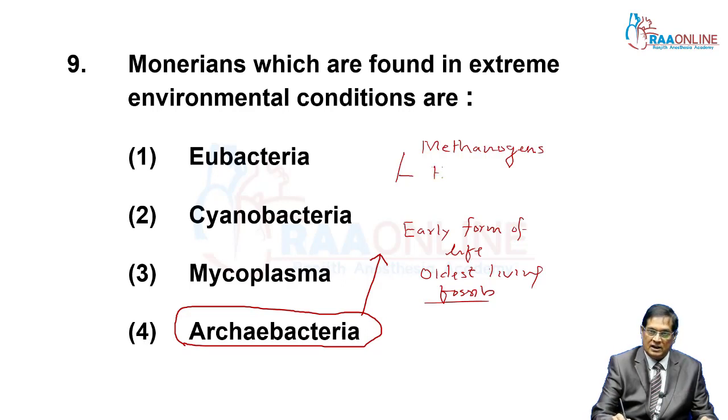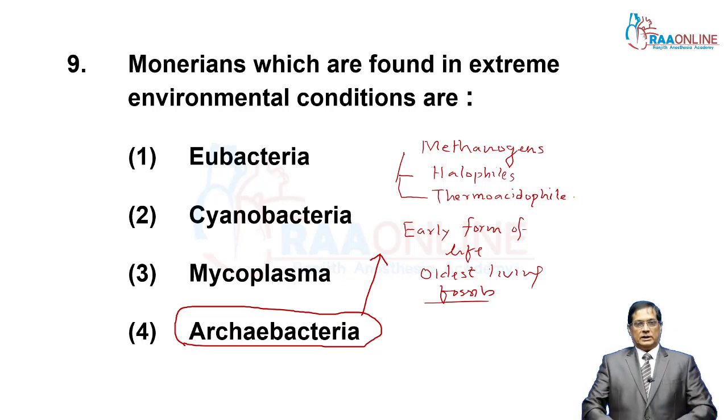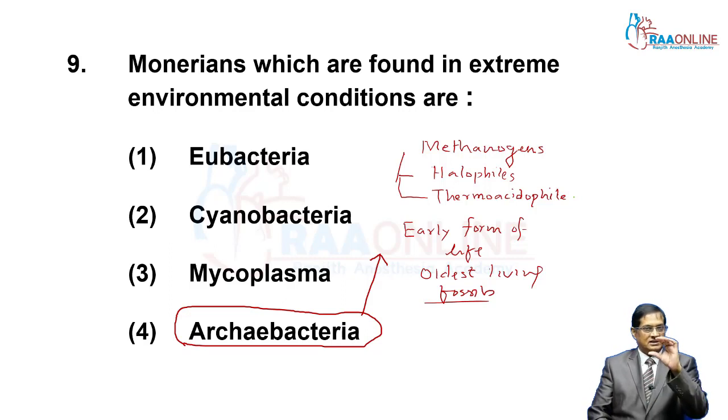Second, halophiles, with high salinity, again an adverse condition. Third, thermoacidophiles: thermo for high temperature, and acido for extremely acidic, and phile means philic, a strongly acidic condition.